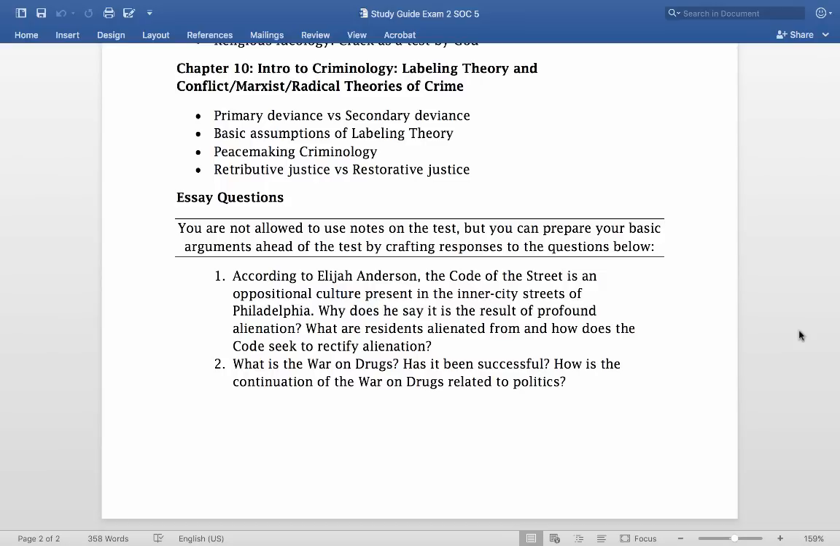How is the continuation of the war on drugs related to politics? Well, it has everything to do with politics. It's because politicians want to get reelected. Almost as soon as they get into office, they start campaigning for the next election. And politicians since Nixon onward have used the banner of tough on crime as a way to get elected. We talked about how Clinton was one of the first Democrats that really wholeheartedly embraced this, because he knew he was being attacked quite a bit by Republicans who said he's not tough on crime because he's a Democrat.